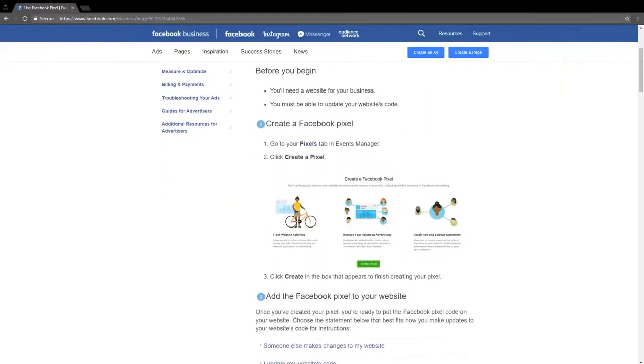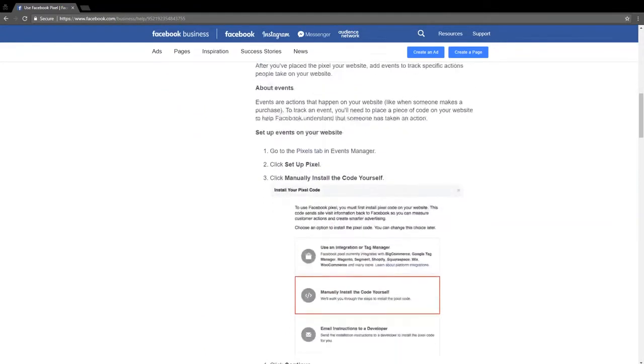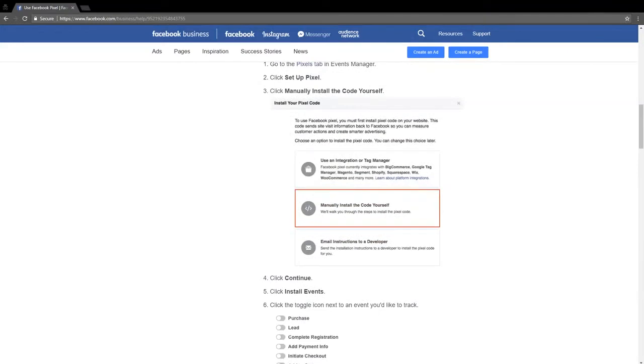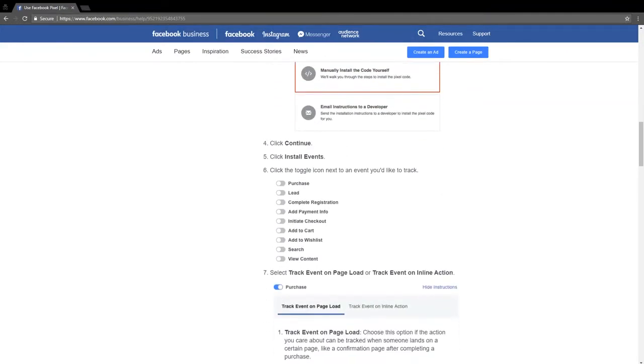Now, one core thing you want to know is that as you're driving traffic to these pages, you want to make sure you have the Facebook pixel installed on the content pages, and especially where we're spending the paid advertising to drive the traffic there. This is going to be important for 2 reasons.